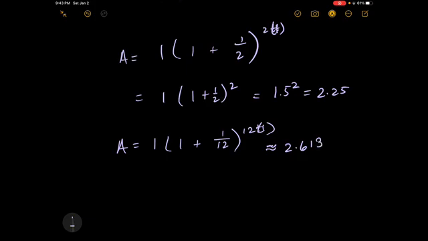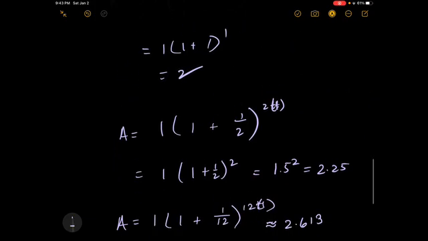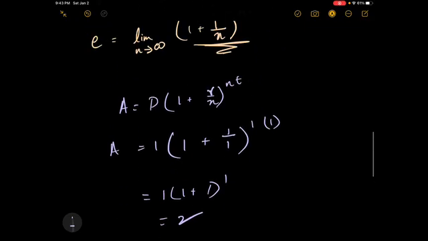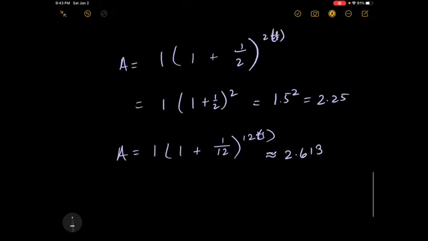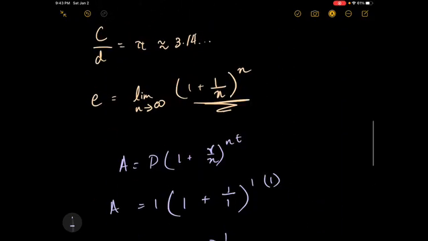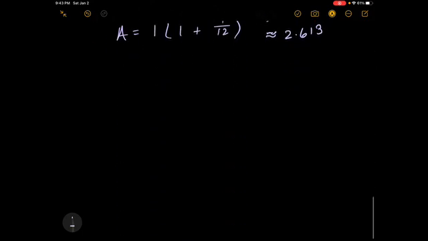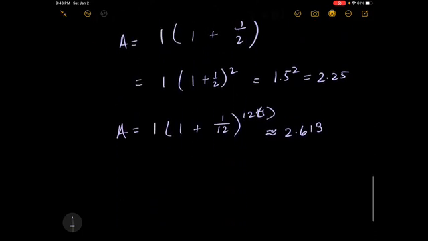That's $2.61. I mean, that's almost like a 40% increase from last time. That's pretty good. However, this increase doesn't keep on going. If you go up to 365, if you try to do this, for example, every day, or every minute, every second, you're going to notice that the rate at which it's increasing is not changing by too much.